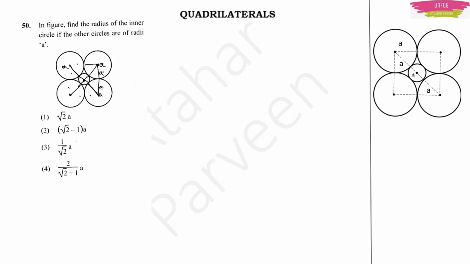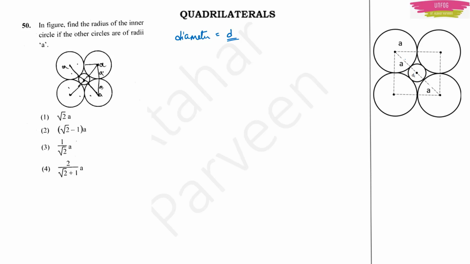You can say that this problem is from quadrilaterals, or you can also say that this problem is from the chapter circles, because the situation is of circles and we are going to use the properties of quadrilaterals in this problem. Here, let the diameter of the inner circle be small d. Once we find the diameter, we can find the radius also easily, right?